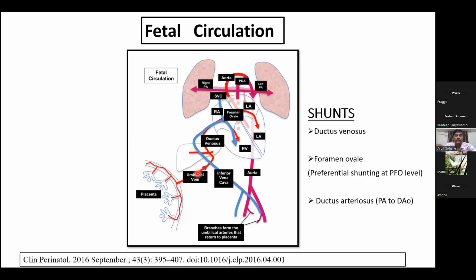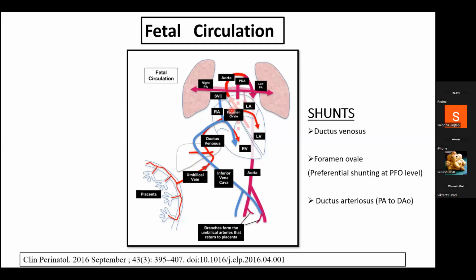Of this umbilical venous blood, 70% is flushed into the liver through the portal veins, and then through the right hepatic vein goes to the inferior vena cava, while 30% is directly shunted through the ductus venosus to the right atrium, and through the right atrium to the left atrium.